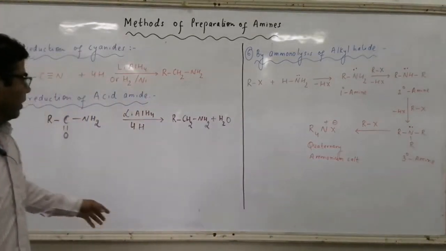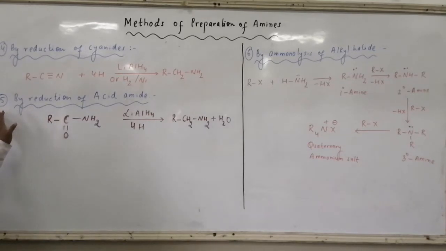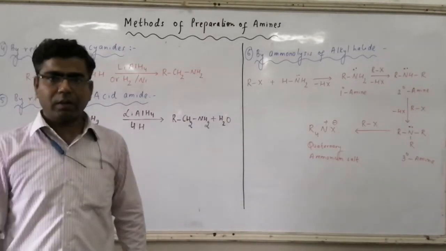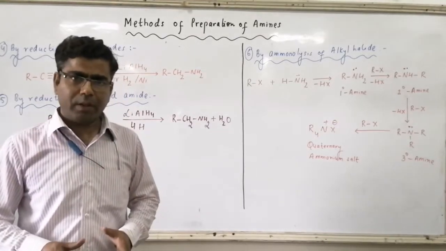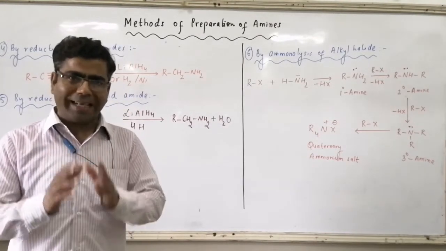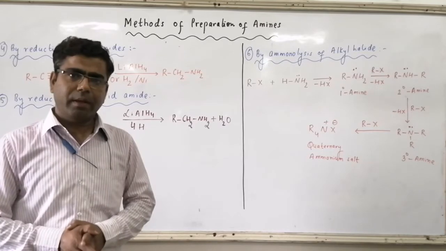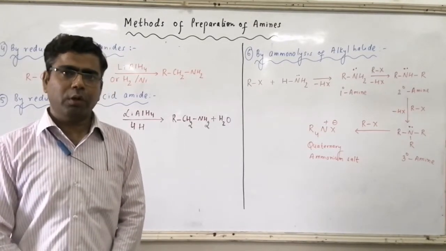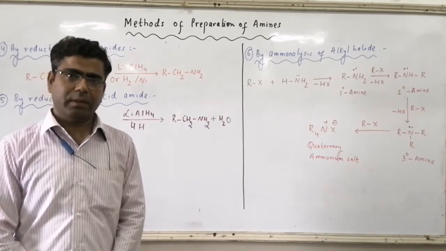Then comes method number 5, by reduction of acid amide. Acid amides are the only acid derivatives which on reduction get converted to primary amines.